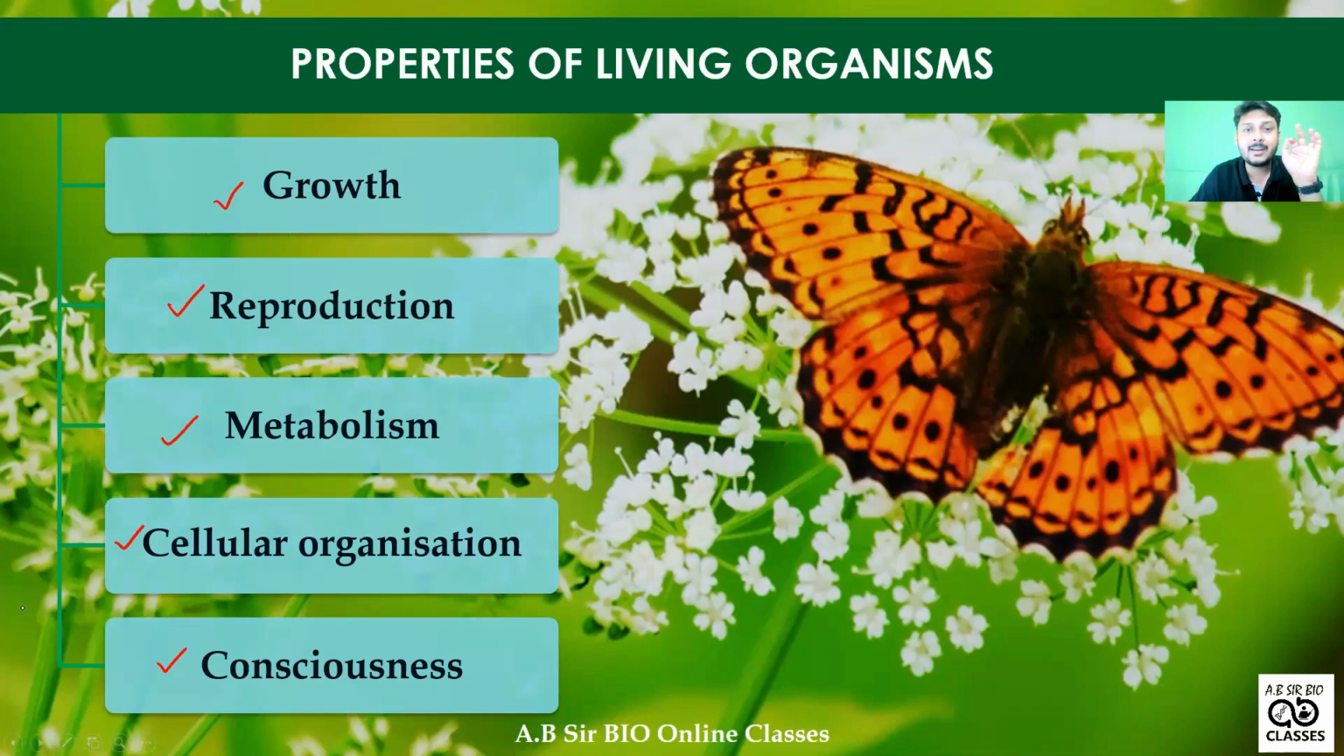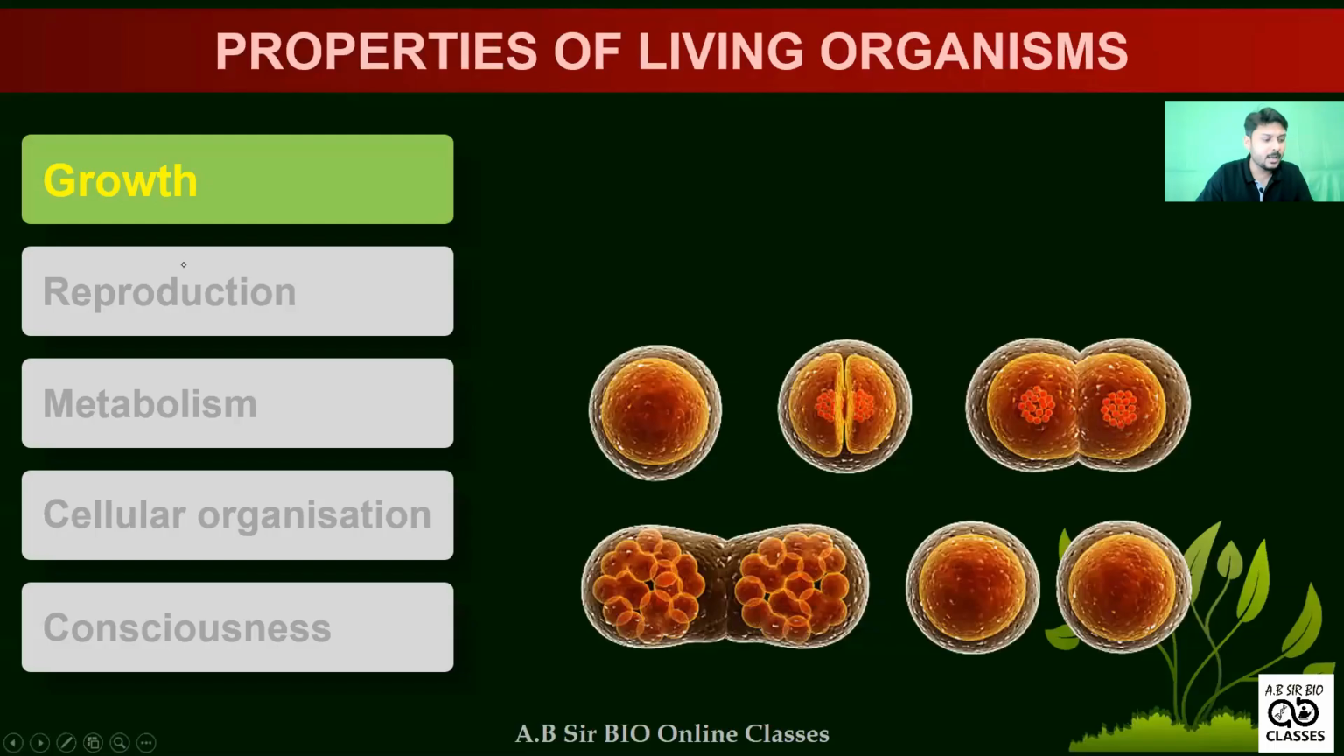So a total of 5 properties are discussed in your NCERT. Remember that very carefully and also mark these 5 points in your NCERT. You need not write anything, just open your NCERT and mark this portion. You can use a pencil or a highlighter. That portion is majorly important. So growth, reproduction, metabolism, cellular organization, and consciousness. All of this you have already studied in your previous classes, class 11 and class 12. So one by one I am coming.